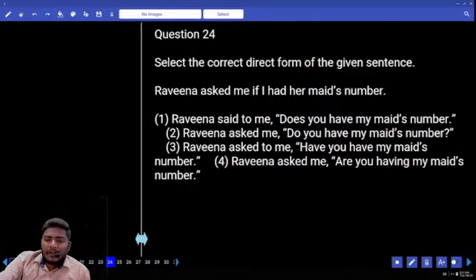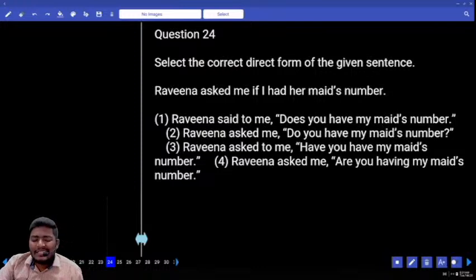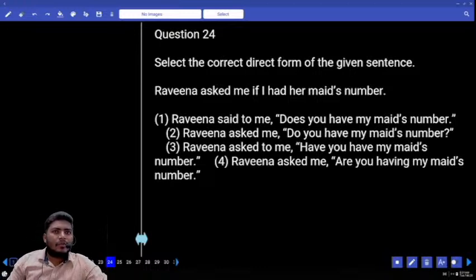Select the correct direct form of the given sentence. Ravana asked me if I had her maid's number. I think most of you made this error. I don't know how many of you did it correct. How many of you got this answer correct? 1, 2, that's it. 3, 4.